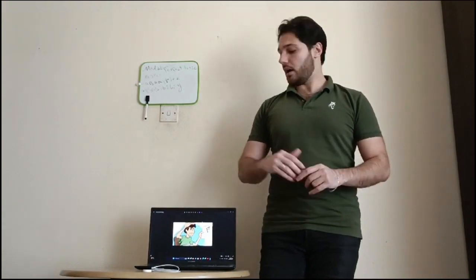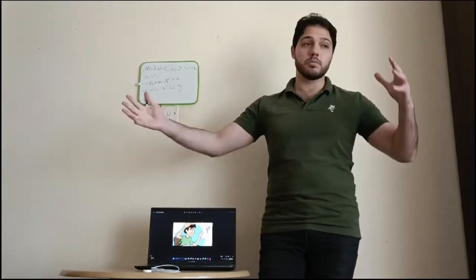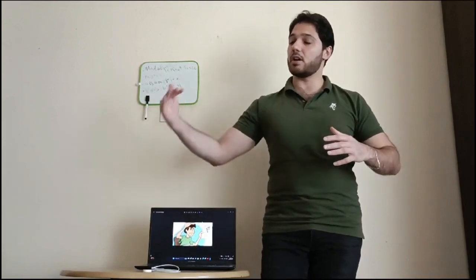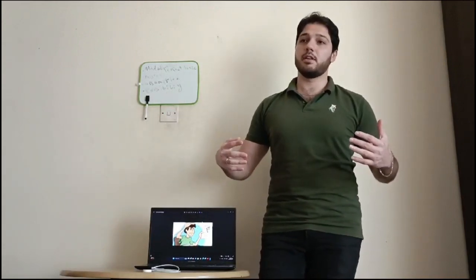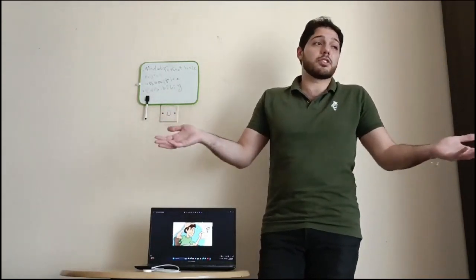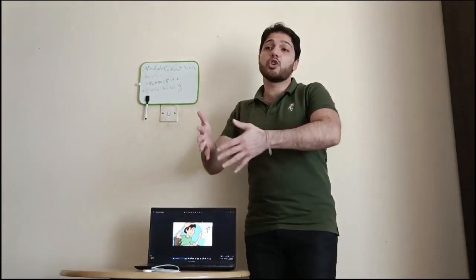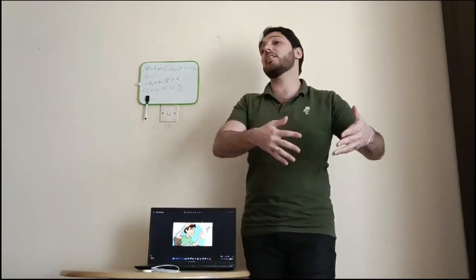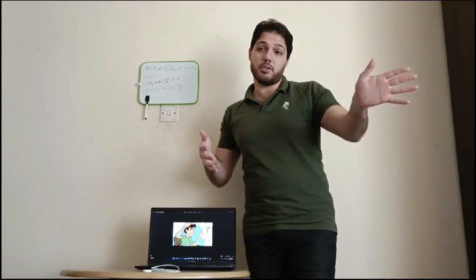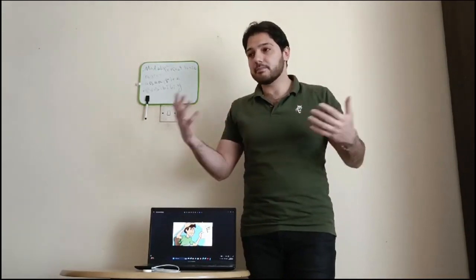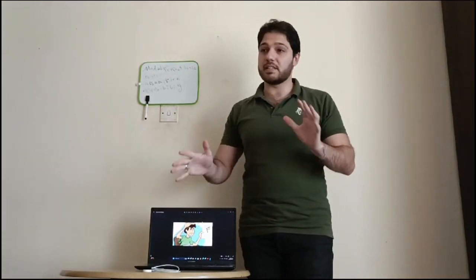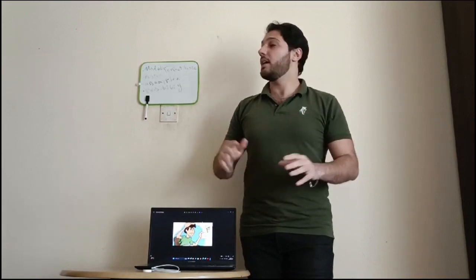So for example, when we looked at the accident, we really have no idea who caused the accident. Maybe it's the car in the back, maybe it's the car in the front. So we said it could have been the first car. So the first car could have crashed into the second car, or the second car could have crashed into the first car by reversing. So this is also a possibility.